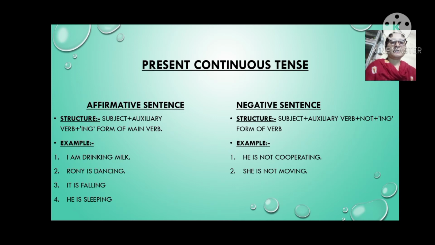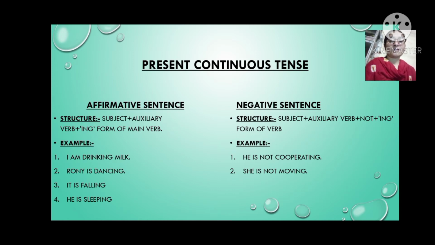First of all, we see the structure: subject plus auxiliary verb plus ing form of main verb. Let's see the example of affirmative sentence, so we will be clear about that. Here first example is I am drinking milk.